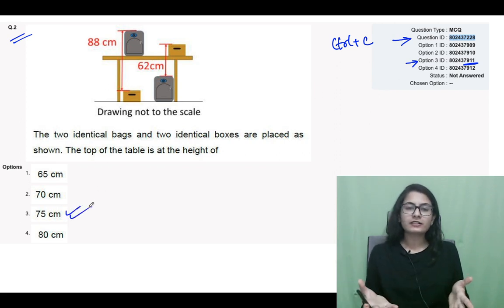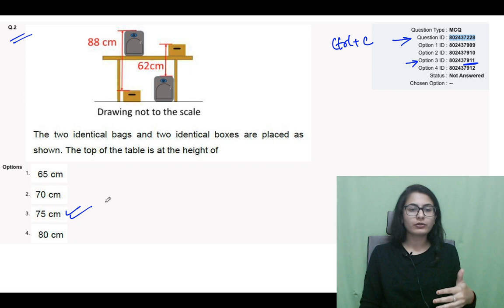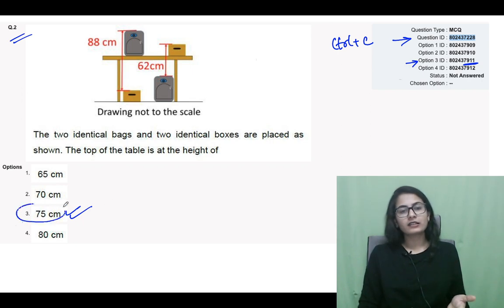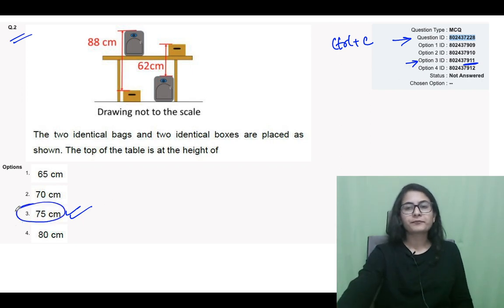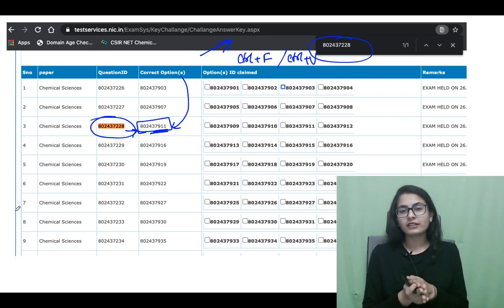You can do it this way. It's the easiest way to find out, and then you can just get a printout or note it down: question 2 is answer number 3, and so on. Okay, so this way you are going to find the answers very easily.